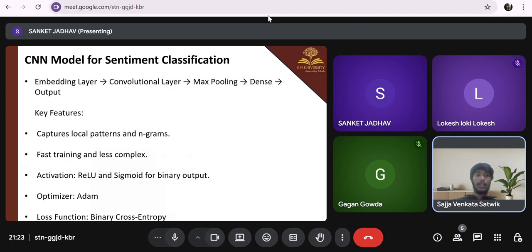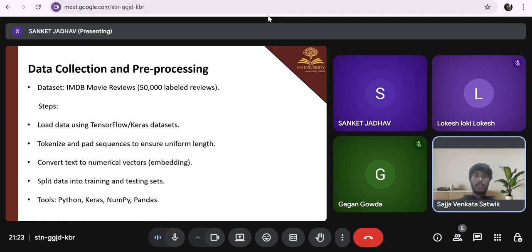Then, data collection and pre-processing. Here we take the IMDb movie review data, about 50,000 labeled reviews. The process involves loading the data with the TensorFlow and Keras dataset. Then we tokenize and pad the sequences to a uniform length. Then we convert the text to numerical vectors. Then we split the data into training and testing. The tools we used are Python, Keras, NumPy, and Pandas.